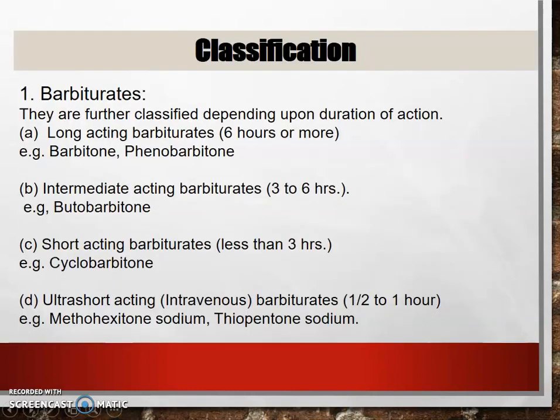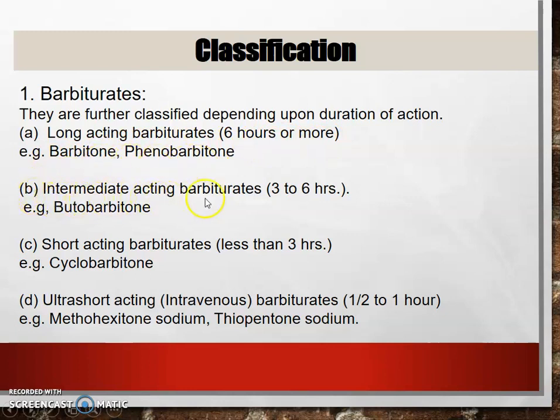Now, classification of hypnotics and sedatives. These are broadly classified into two: barbiturates and non-barbiturates. Barbiturates are also classified depending upon duration of action. First, long-acting barbiturates, active for 4 hours or more, for example, barbitone and phenobarbital.